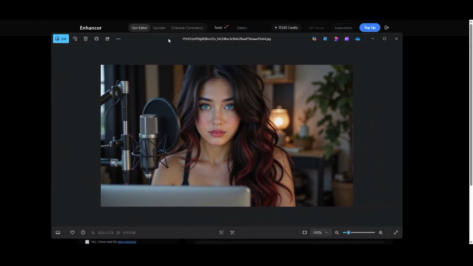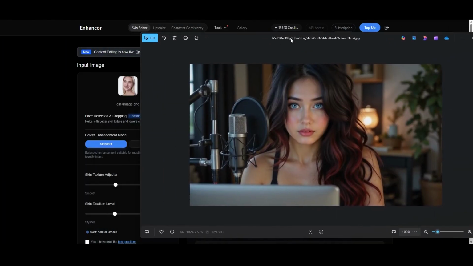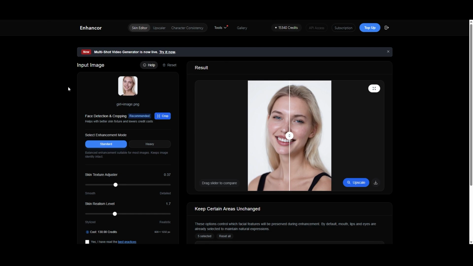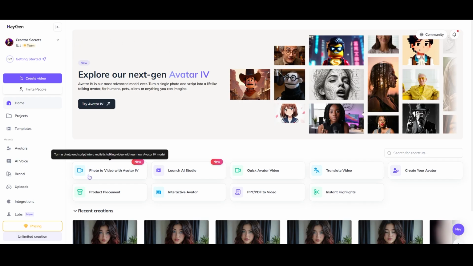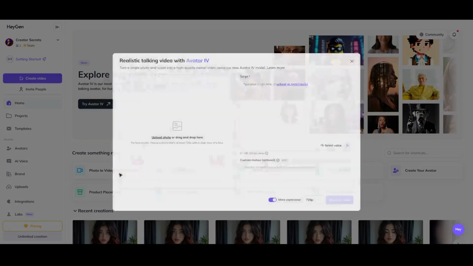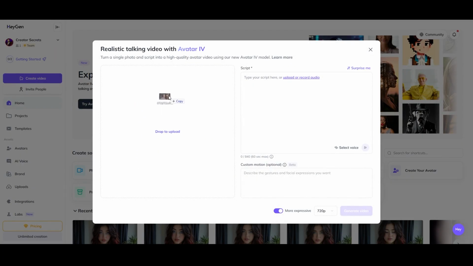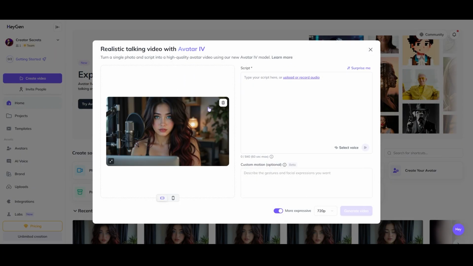At this point, you might wanna bring the image into Enhancer so that you can repair the skin textures. But just for this demo, I'm gonna go ahead and skip this step for now. And now coming into HeyGen, I'm gonna click this one, photo to video with avatar 4. So now we want to drag in our image here. Now this will allow me to create a clip up to 1 minute long.